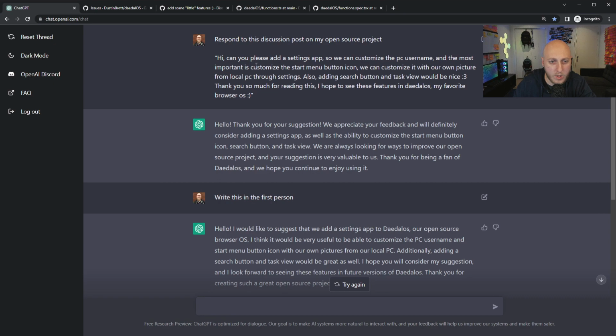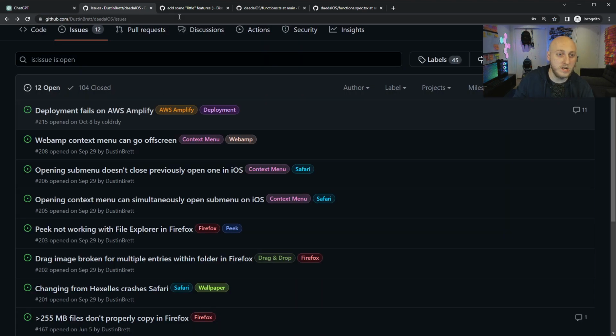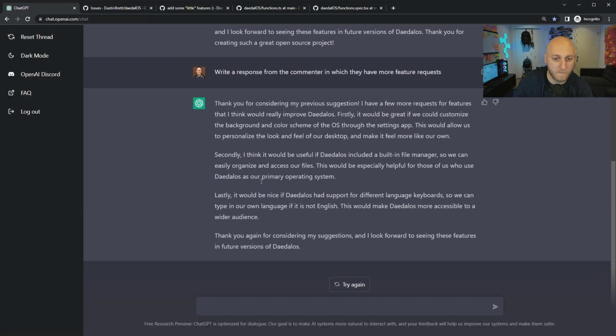How did it know it was an OS of any kind? Interesting. Maybe because of the start menu and the word icon. Secondly, I think it would be useful if Datalist included a built-in file manager. Well, it already does, so this commenter didn't know that. It's silly. Oh wait, it's not a commenter. It's ChatGPT imagining a person that I just told him about a second ago.